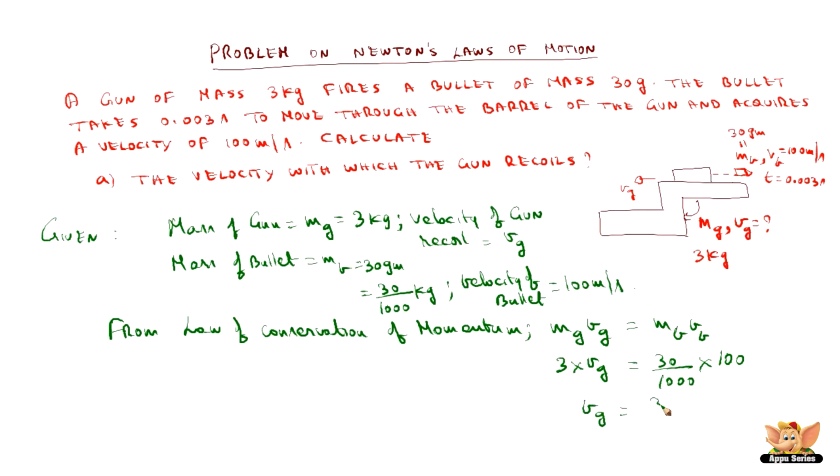So Vg becomes 30 by 1000 into 100 by 3. This becomes 1 meter per second. The velocity of the gun is found to be recoiling at 1 meter per second.